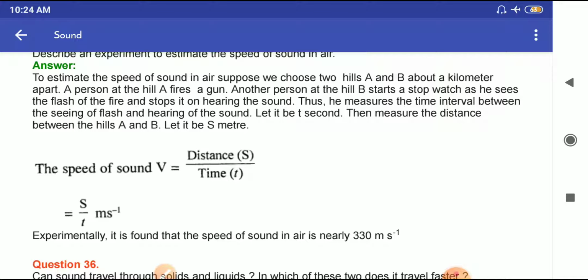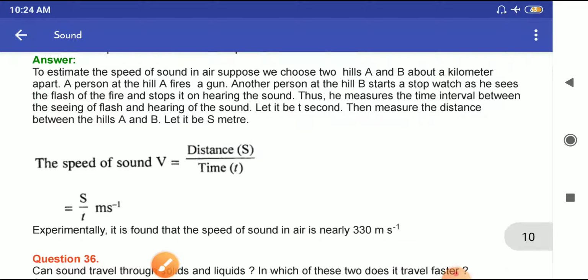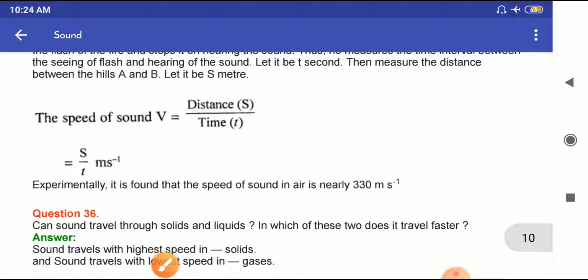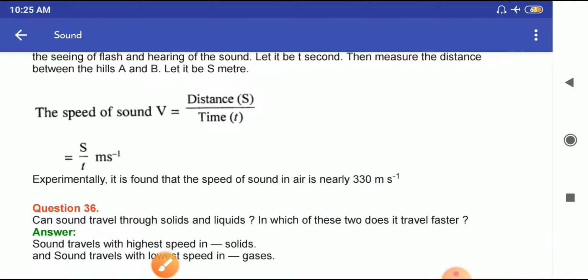Let it be t second. Then measure the distance between the hills A and B. Let it be s meter. Therefore, speed of sound is equal to distance upon time, and experimentally it is found that the speed of sound is nearly 330 meter per second.